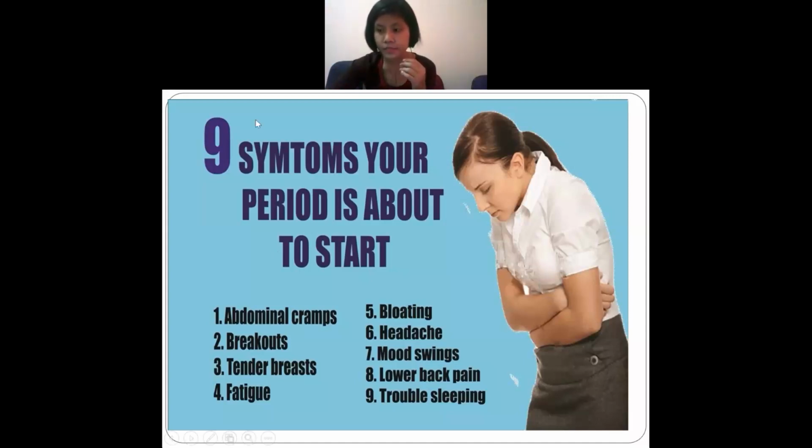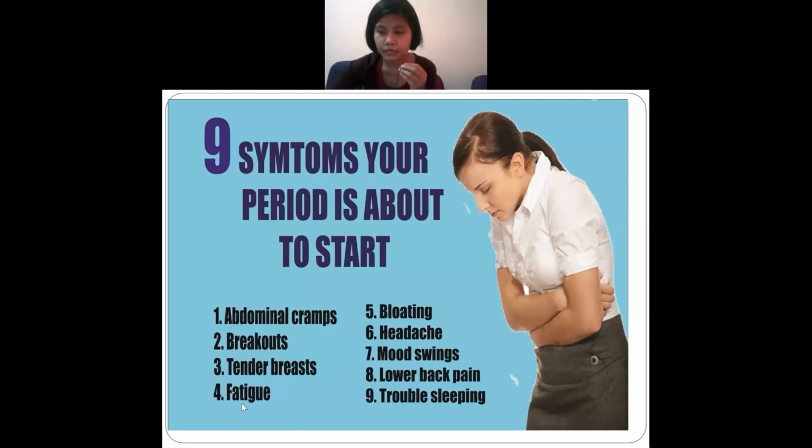Yes, ma'am. Okay, first, this is the symptom. The second is breakouts. Breakouts means pimples, acne, all of this. Okay, is that understood? Breakouts means pimples, acne, all of this are known as breakouts. The third is tender breast. Tender breast means the breast of the woman becomes very tender, very sensitive, very soft. Even if you hit it a little, it will be very painful.